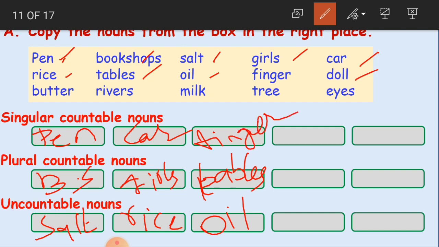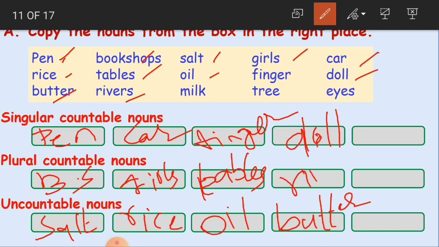Then doll. Only one doll. Now can we count dolls? 1, 2, 3, 4. Yes, we can count. So it becomes a singular countable noun. Doll. Okay. Then butter. Can we count butter, children? No, you cannot count it. So it is an uncountable noun. Rivers. So many rivers. So plural.